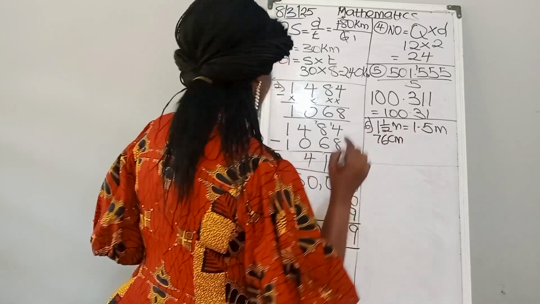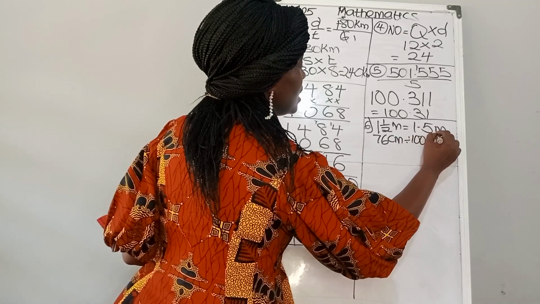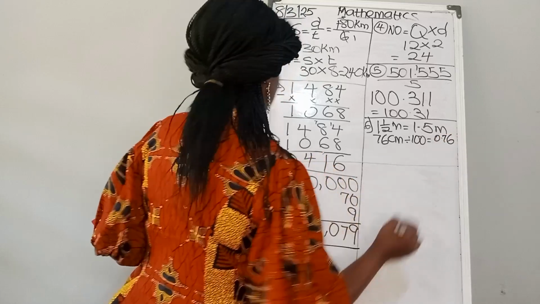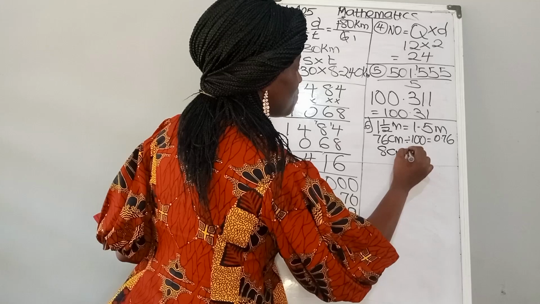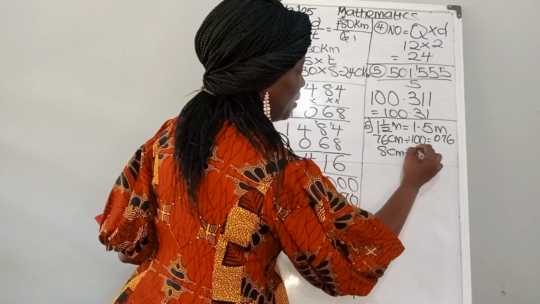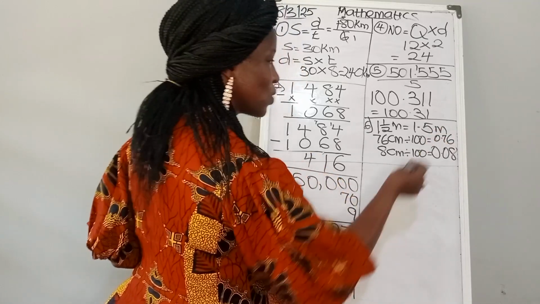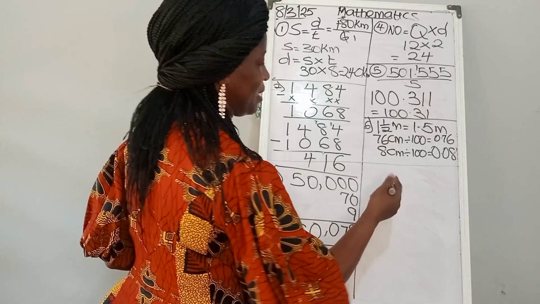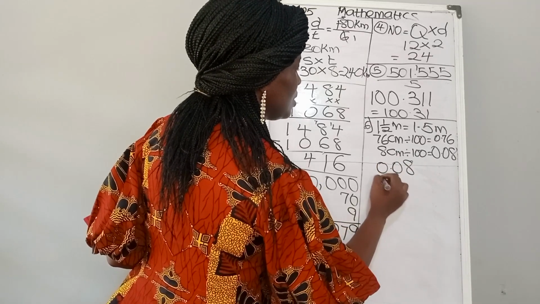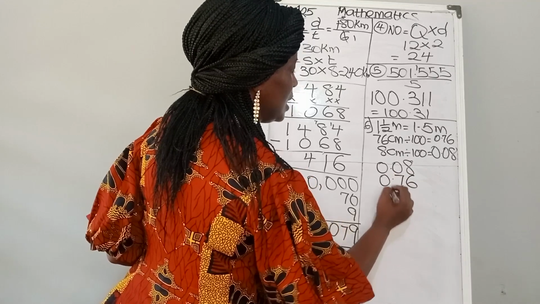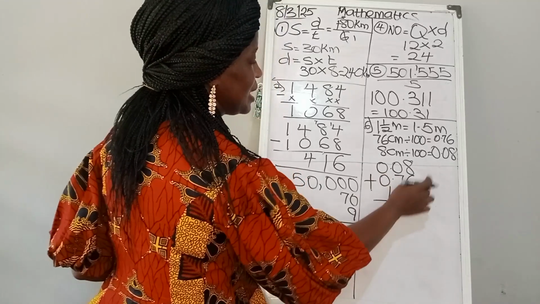For 76 centimeters, to convert it to meters, it will be divided by 100, which will be 0.76. And the last figure given is 8 centimeters. To convert it to meters, it will be divided by 100, which is going to give us 0.08. So these are the figures we are adding together now. So we have 0.08, 0.76, then 1.5. Put your sign.